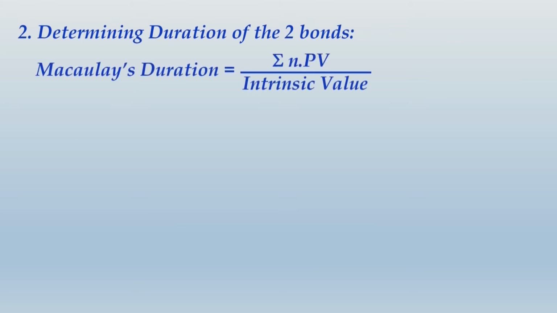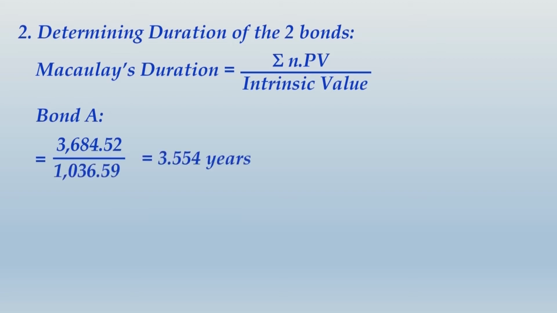Macaulay's duration can be determined by taking summation of n into PV divided by intrinsic value. You know it very well. So for bond A, it will be 3684.52 divided by 1036.59, and that comes to 3.554 years.